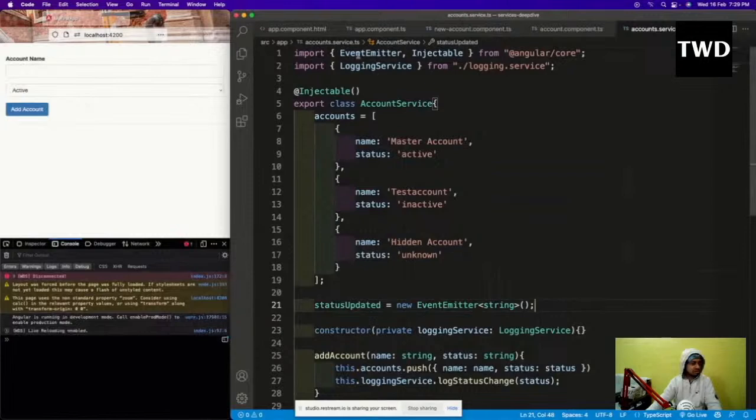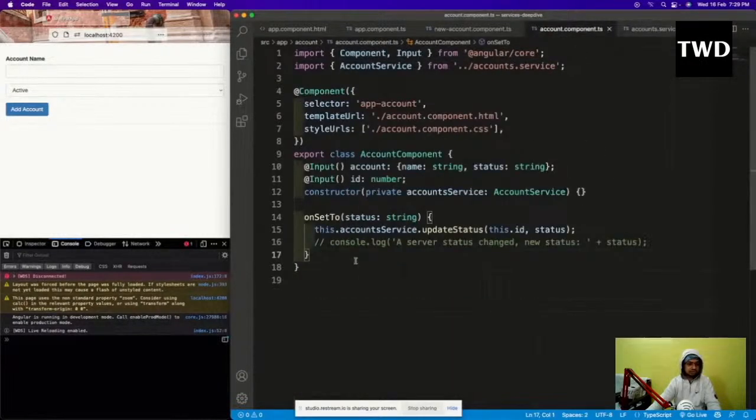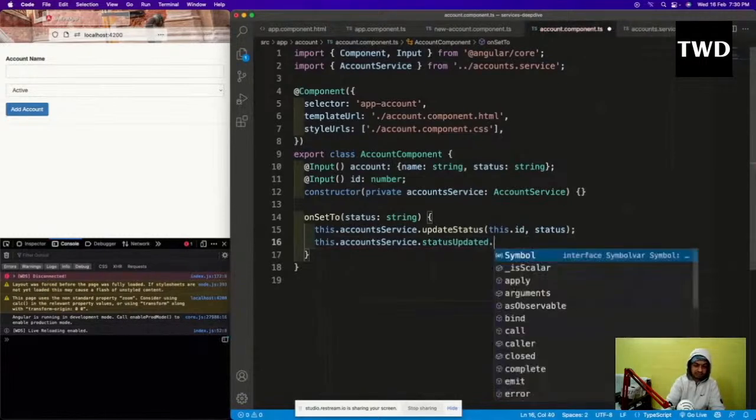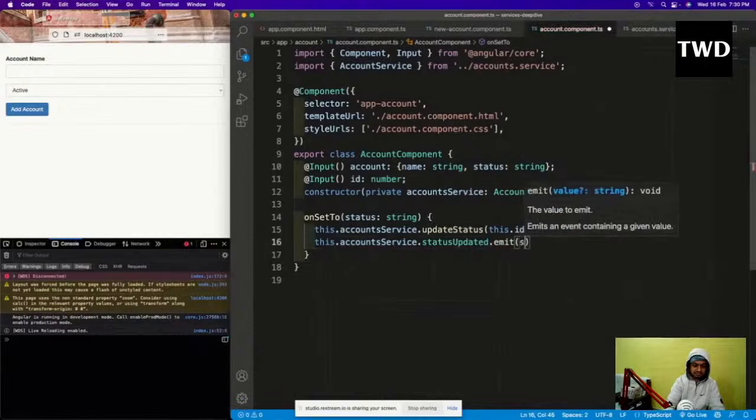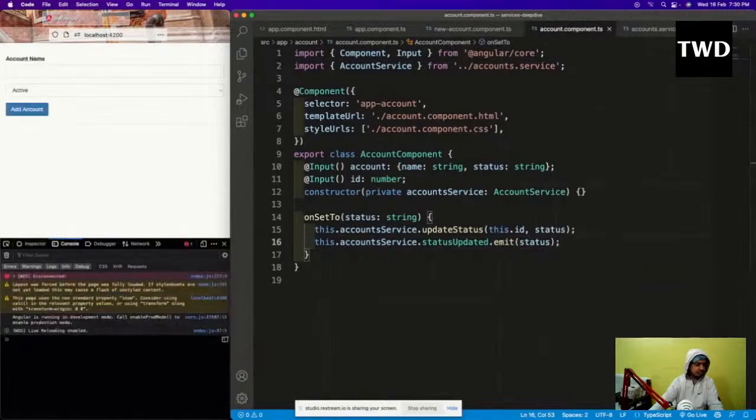Now in the account.component.ts file I'll go, and here, okay, this is there, and this anyways I'm not using, so I'll remove this. And this.accountService.statusUpdated.emit(status). So I'm emitting some status from here.